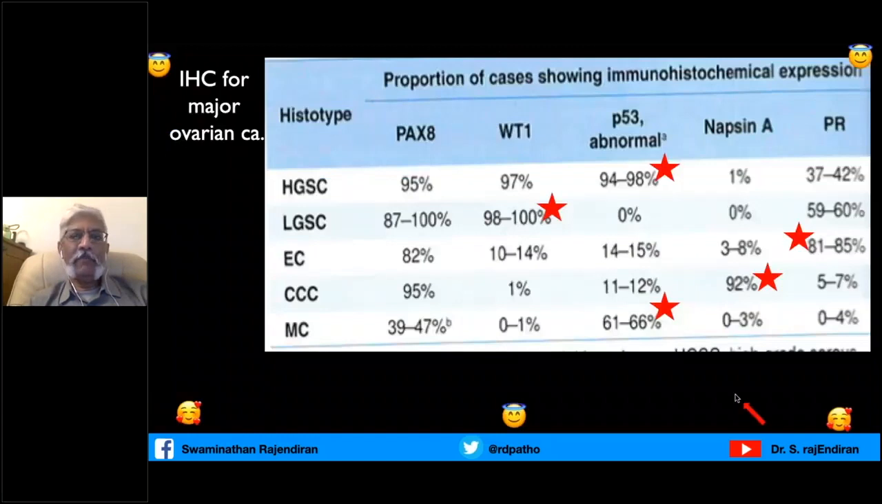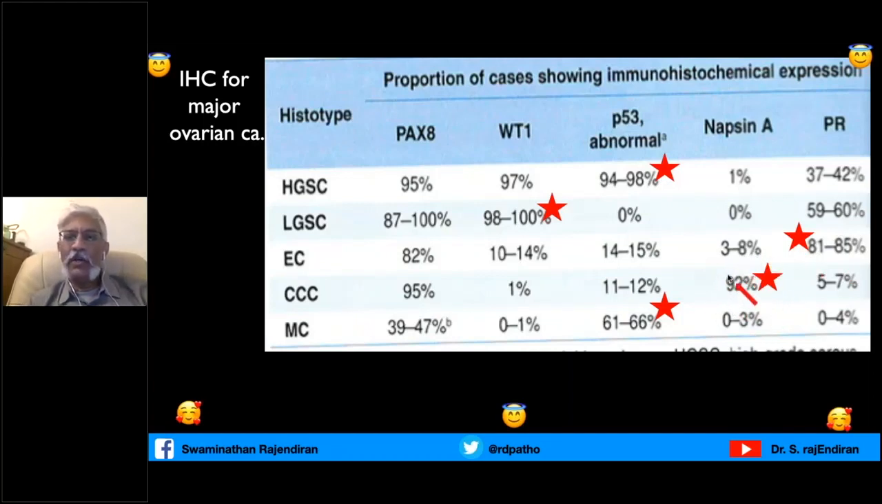What is the IHC of these 5 major types of tumors? There is a panel of markers where you can do PAX8, WT1, P53, Napsin, and hormone receptors. The high-grade serous carcinoma, 98% are associated with abnormal P53. The low-grade serous carcinoma, 100% show WT1. The endometrioid carcinomas show hormone receptors. Clear cell carcinoma, interestingly, is positive for Napsin A.